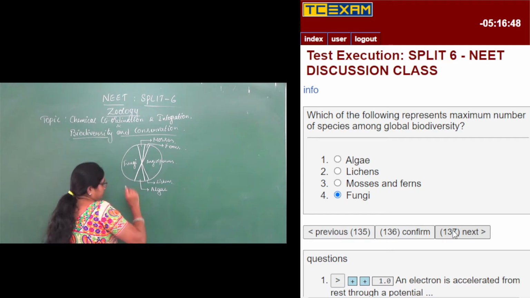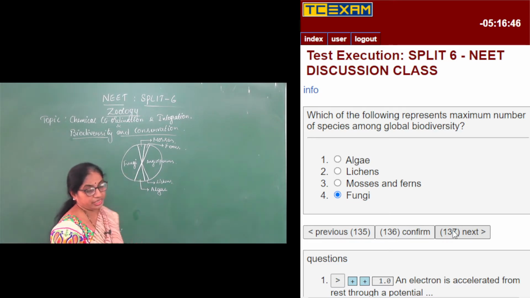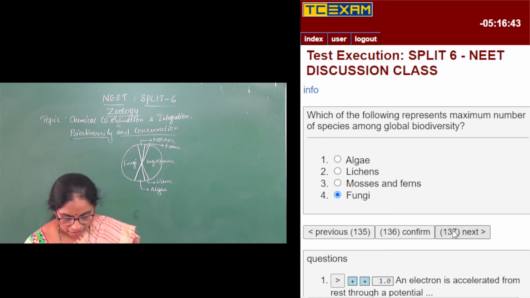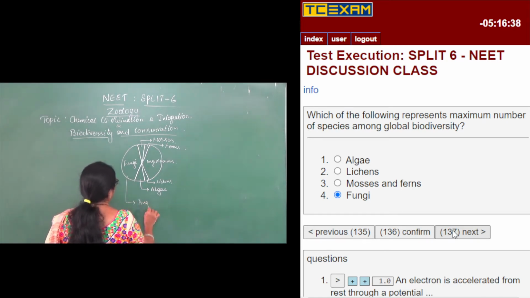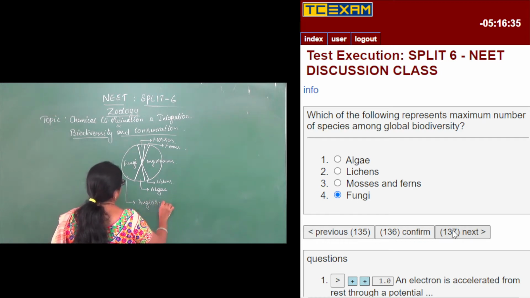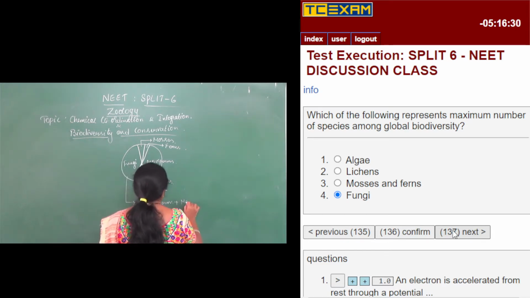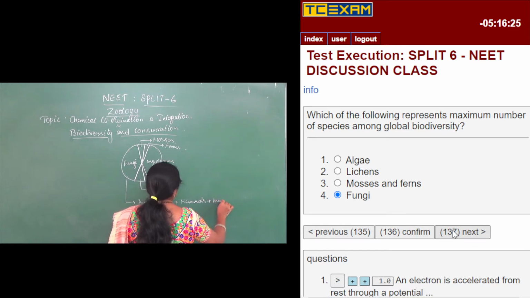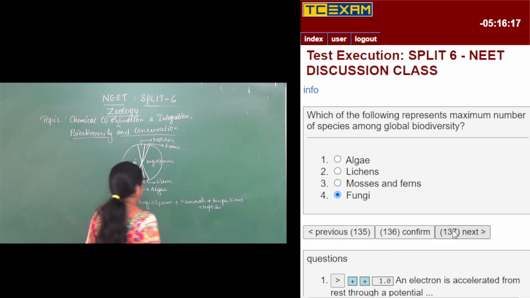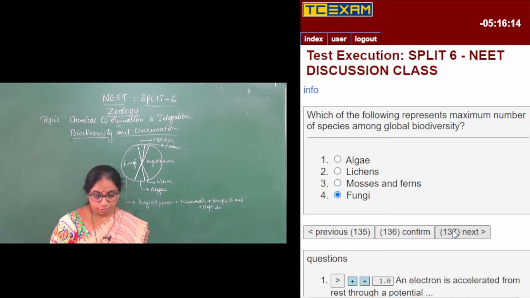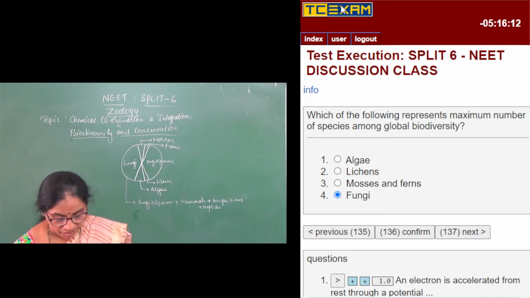The maximum global diversity present is in the fungi, and the fungi are almost equal to mammals plus amphibians plus reptiles plus fishes.